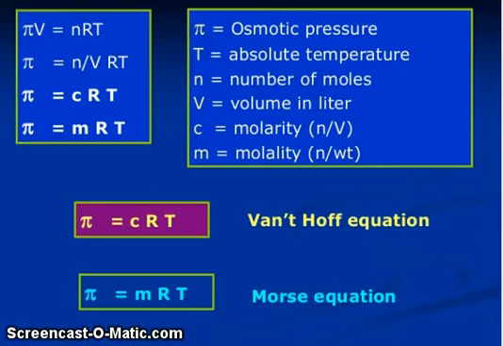Here for molarity and molality, volume means liter, weight means kg. Pi is equal to CRT, Van 't Hoff equation. Pi is equal to mRT, Morse equation.